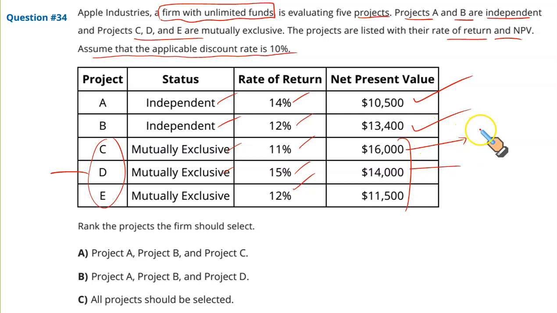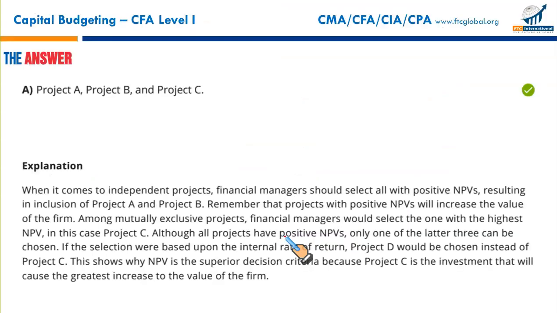So this is the best, C. That makes A and B two independent projects, and out of C, D, E, take C. So projects A, B, C should be selected. That makes A the correct option.